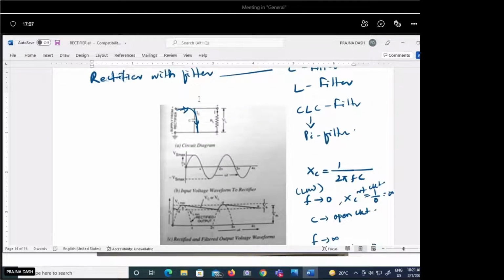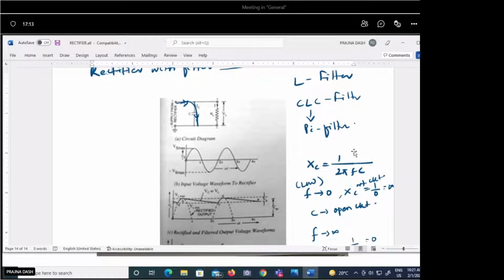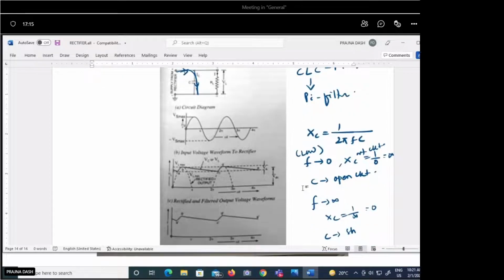If the capacitor is used in parallel connection, its reactance is 1 by 2 pi FC. For the low frequency components, that is when we consider the DC part, the frequency tends to 0.